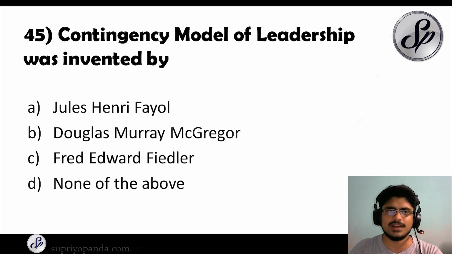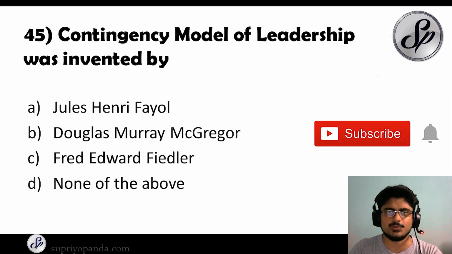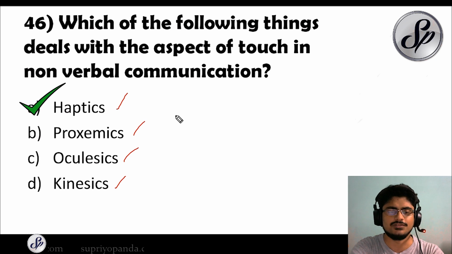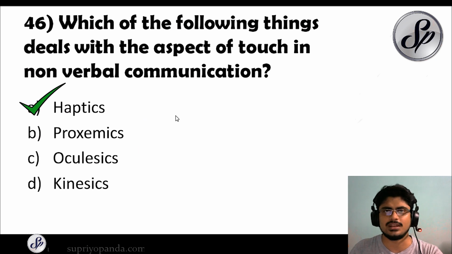Question number 45. Contingency model of leadership was invented by whom? So who invented it? It was Fred Edward Fiedler, also known as Fred Fiedler. Next question. Which of the following things deals with the aspect of touch in non-verbal communication? So the aspect of touch, it is haptics. So always remember all these important things: proxemics, oculesics, kinesics, haptics, all the important definitions about non-verbal communication and how we can improve it.